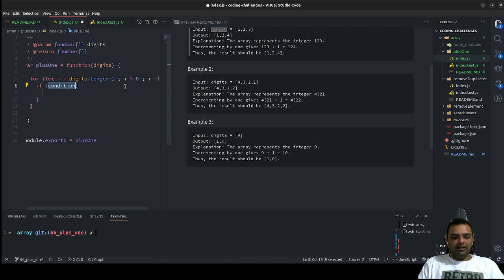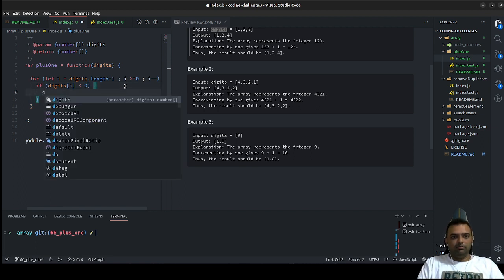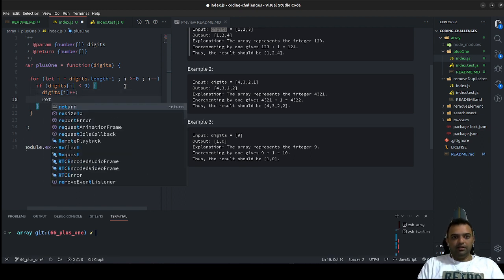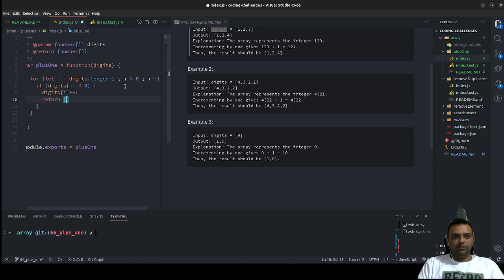So: if digits of i is less than 9, then digits of i is incremented, and now we return the digits. I made a mistake, it should not be an array over here.